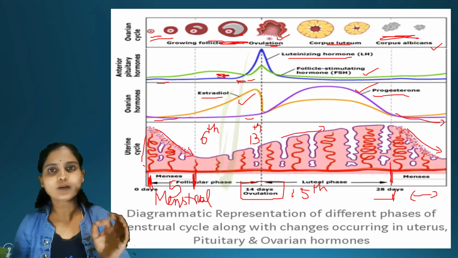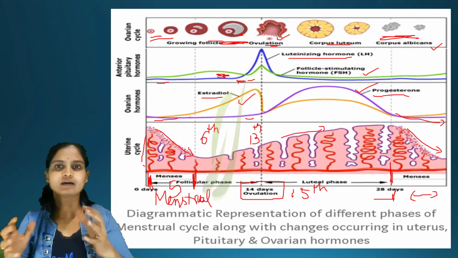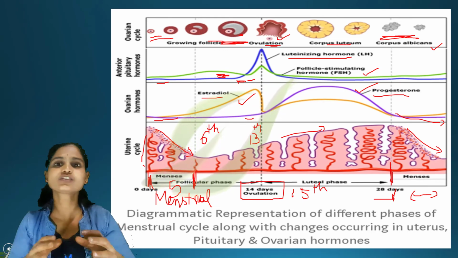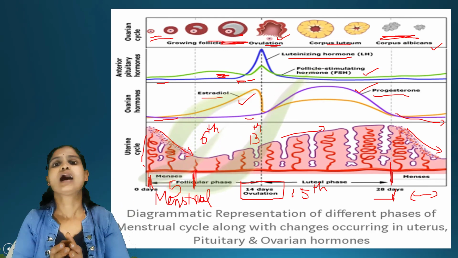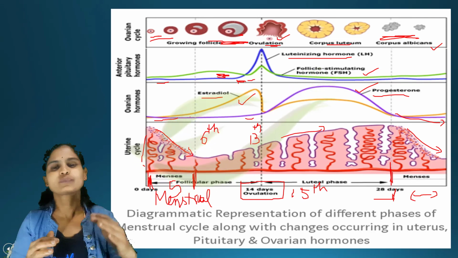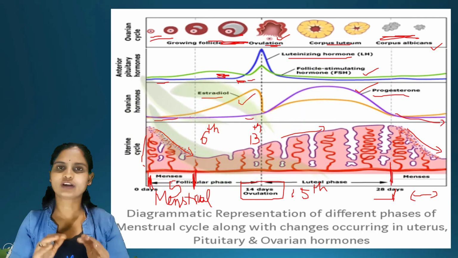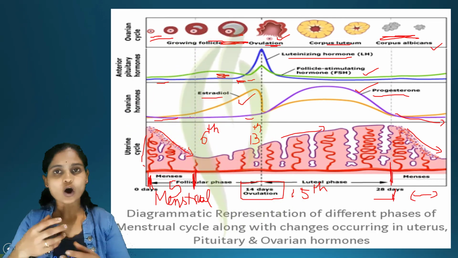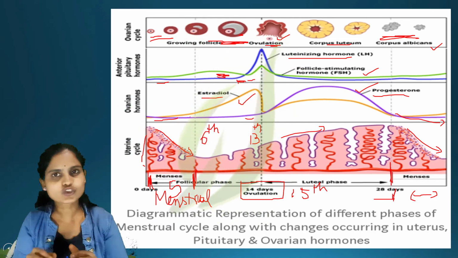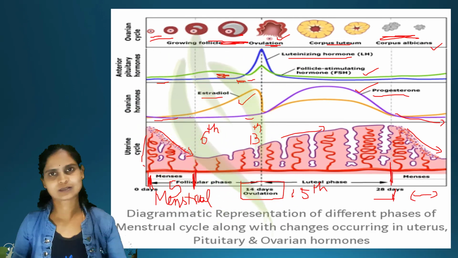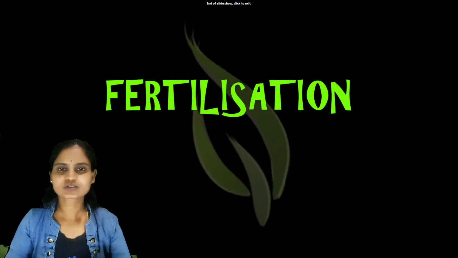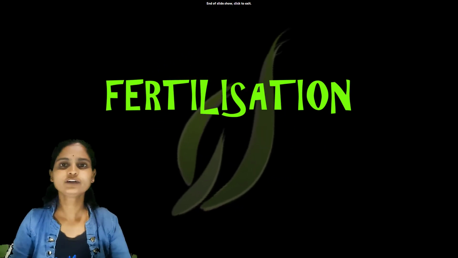In a normal woman, we have taken a cycle of 28 days, on average in most women, and if the woman's hormones are in proper condition, then the cycle will be 28 days. Because of hormonal imbalance, there will be differences and fluctuations in the days. Next, in the next video, we are going to study about fertilization.